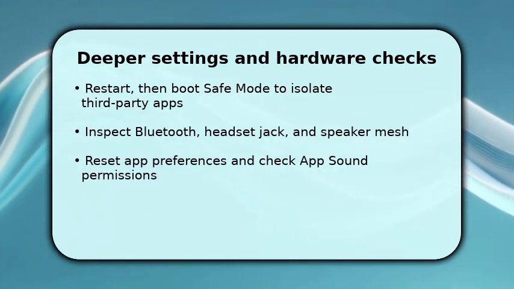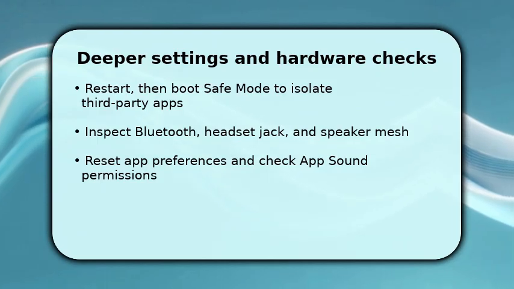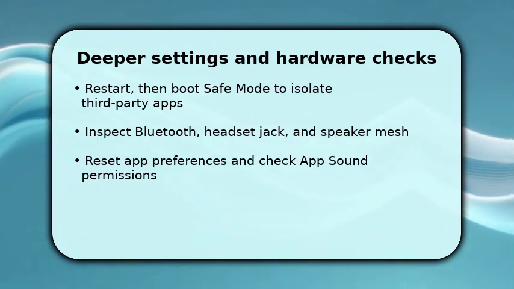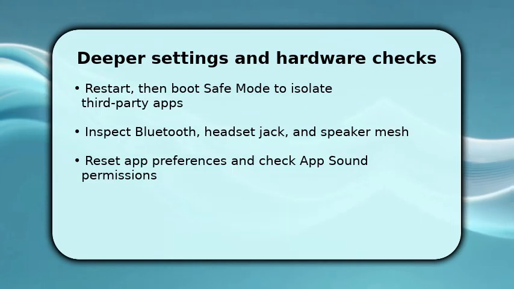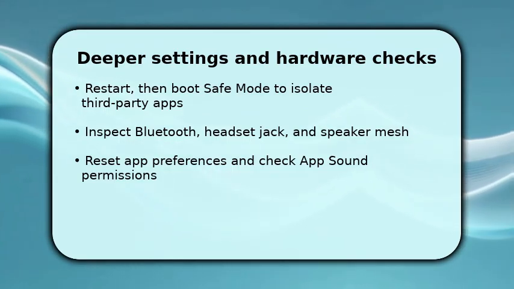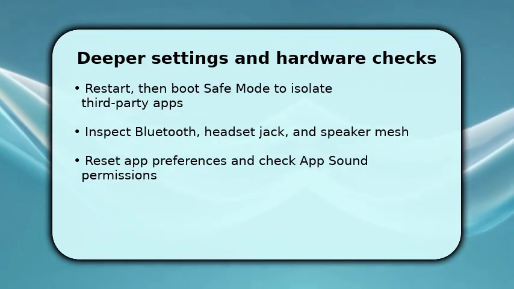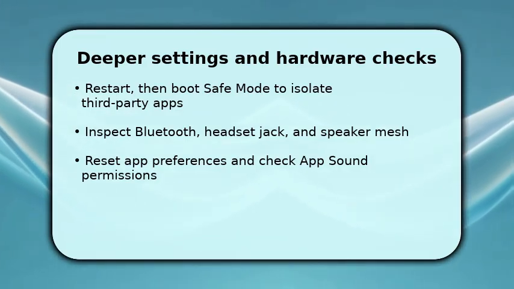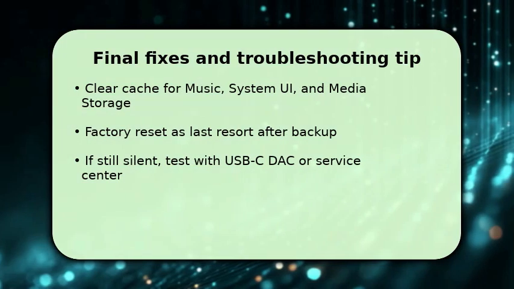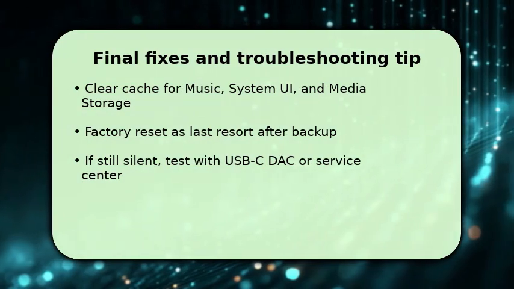Make sure Bluetooth is off and no headset is connected, and visually inspect the speaker mesh for debris. Once done, reset app preferences and verify app sound permissions so the system can route media. To finish, clear cache and data for music, system UI, and media storage, then retest. Cached corruption often blocks audio routing.